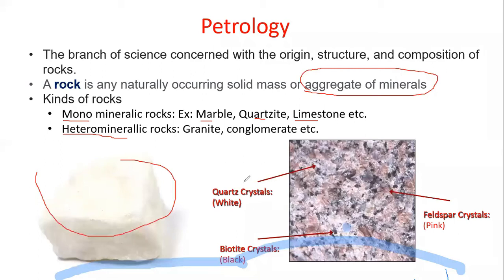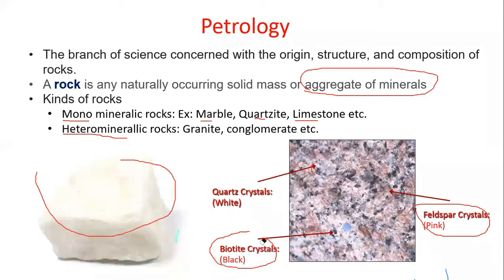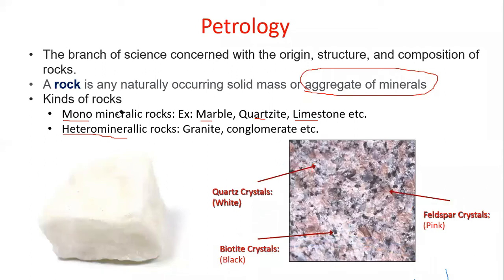Granite contains the white color, which is quartz. And we have biotite, the black color sticks, and pink color is feldspar. So here you can see more than one mineral in this particular rock. Hope you are getting my point.